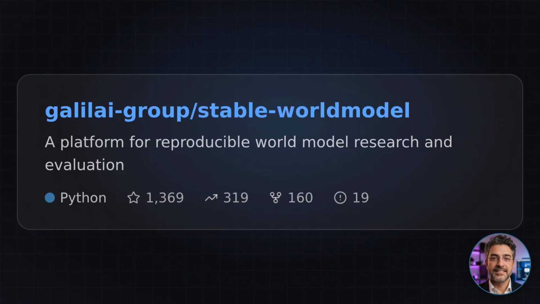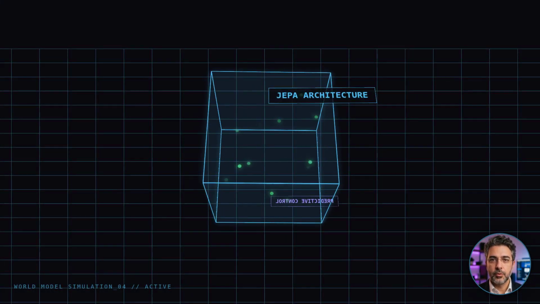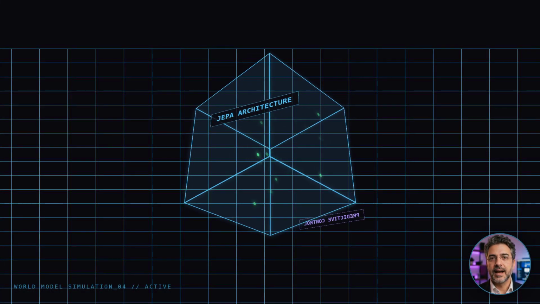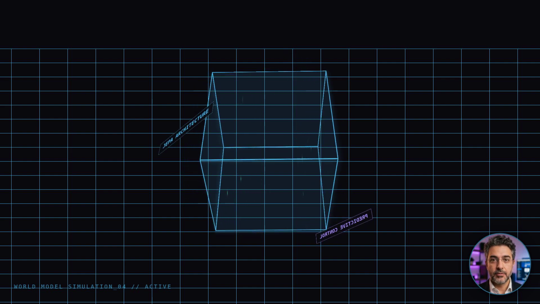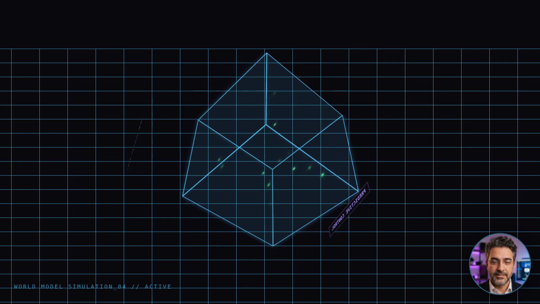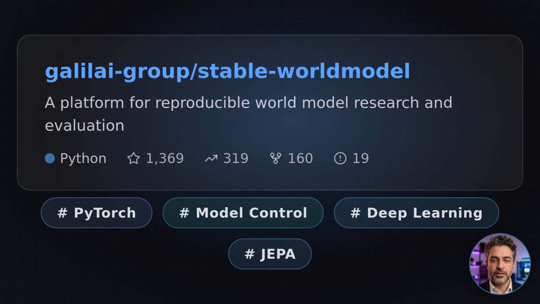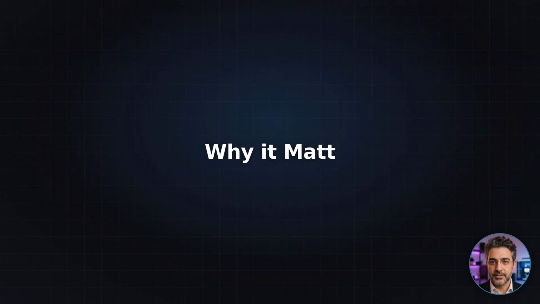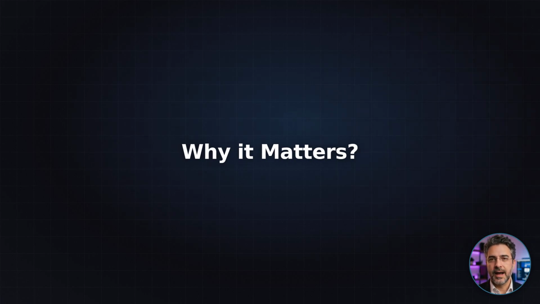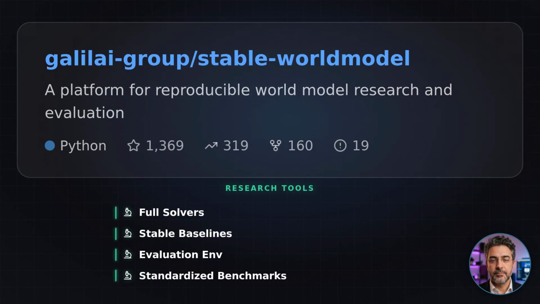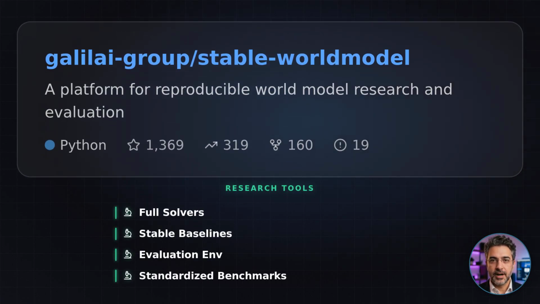Last but not least is stable-worldmodel by the Galilai-Group. This is a platform for reproducible world model research. It's deep into the AI research space, focusing on model predictive control and PyTorch baselines. The project aims to make research in world models more standardized and easier to evaluate. Why does this matter? Because world models are the key to building agents that can plan ahead and reason. They've included full solvers, baselines, and specialized environments for testing.